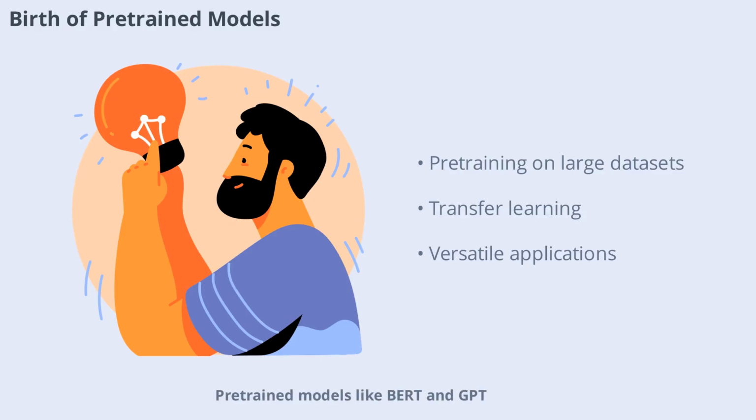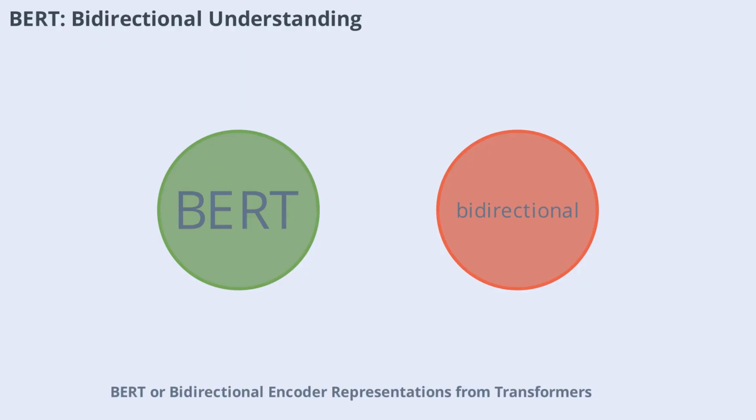Pre-trained models like BERT and GPT set new benchmarks in natural language processing. BERT, or bidirectional encoder representations from transformers, was a groundbreaking model introduced by Google in 2018. Unlike previous models, BERT reads text in both directions, allowing it to understand context more deeply. This bidirectional approach led to significant improvements in tasks like question answering and sentiment analysis, making BERT a cornerstone of